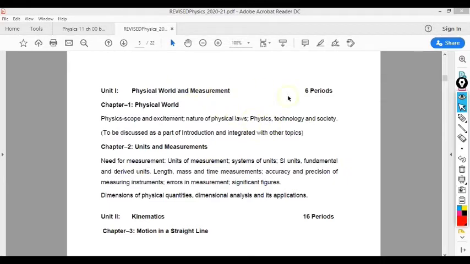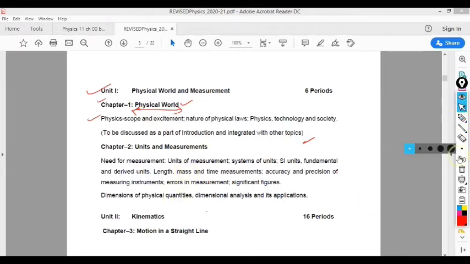Moreover, you can get this syllabus on the CBSE website as well, and you can check the detailed syllabus for each chapter also. Like here in this PDF, it is also mentioned again in a detailed way what is included, which chapters or which topics are included in different units and different lessons.